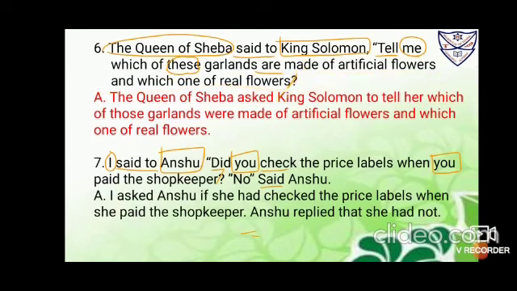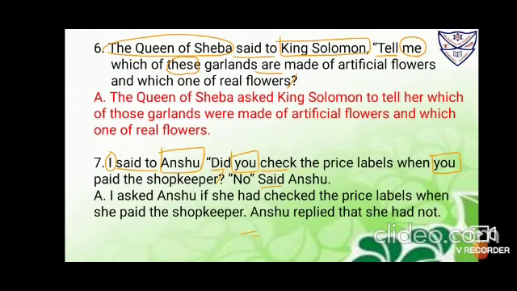Next, I said to Anshu, "Did you check the price labels when you paid the shopkeeper?" So first we'll solve only this much. So it is said to, and is asking, so it is asked. You will change did check: simple past will change to the past perfect, that is had checked.